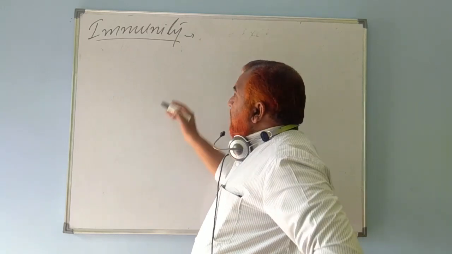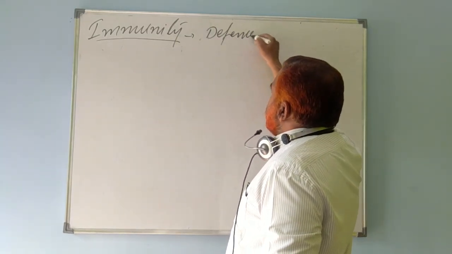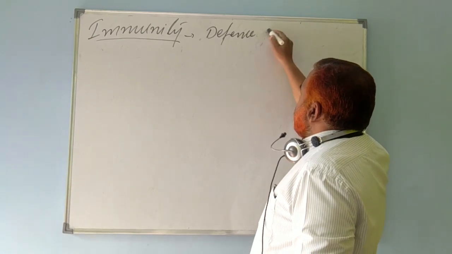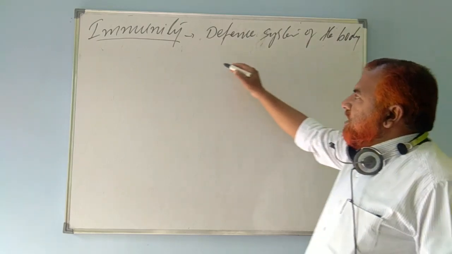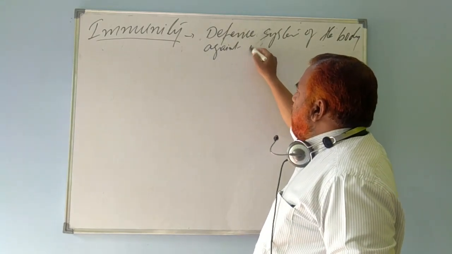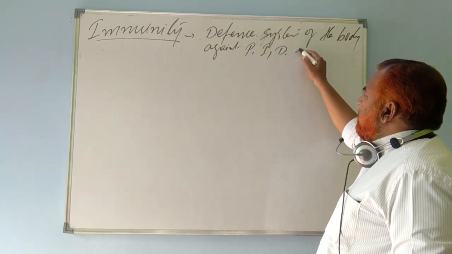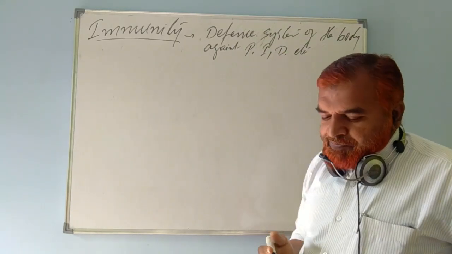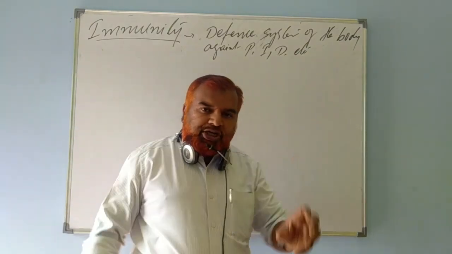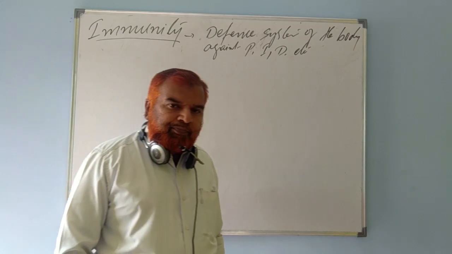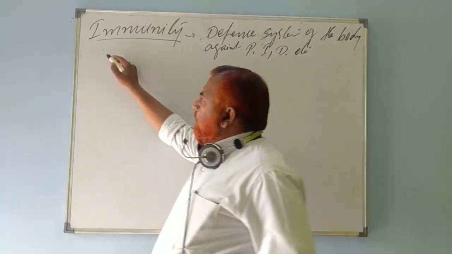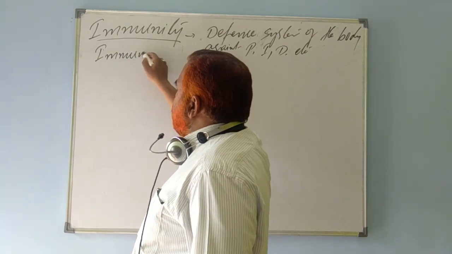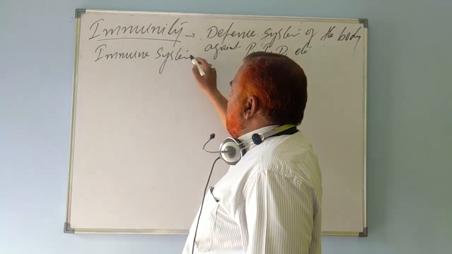Then what is immunity? The defense mechanism or the defense system of the body against pathogens, infections, diseases, etc. Such a defense mechanism, such a defense system, such a protective system, what we call as immunity. That is what is known as immunity. And the system is known as the immune system. Shortly we refer to it as IS.